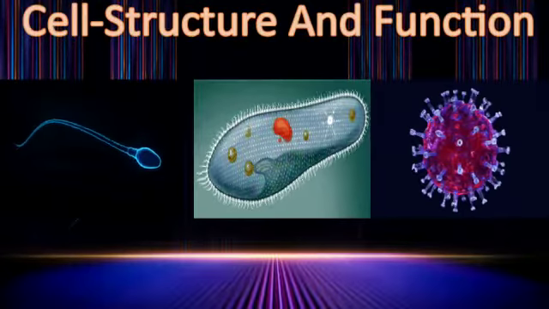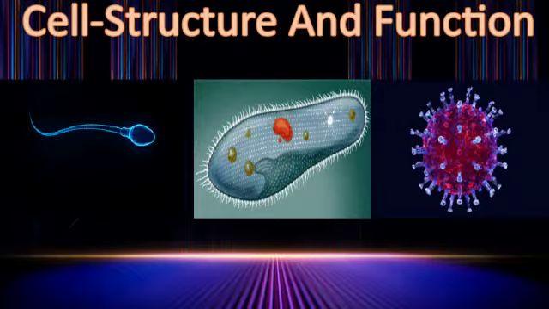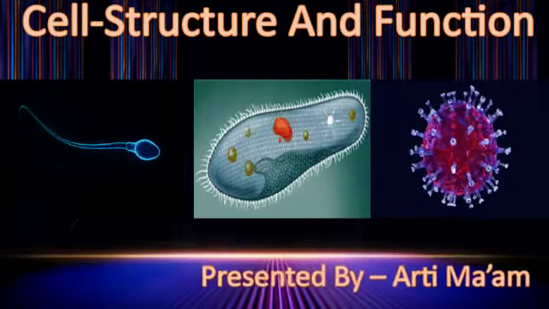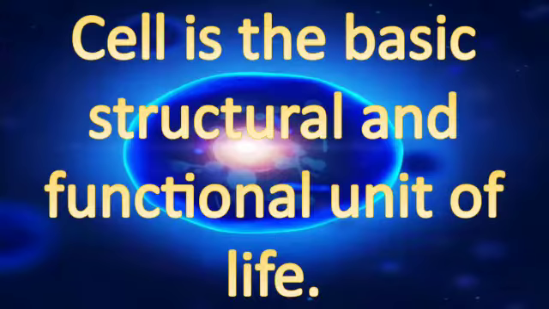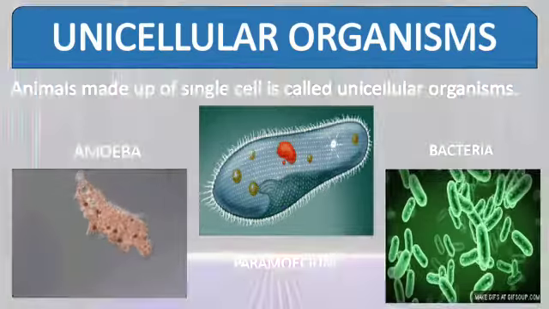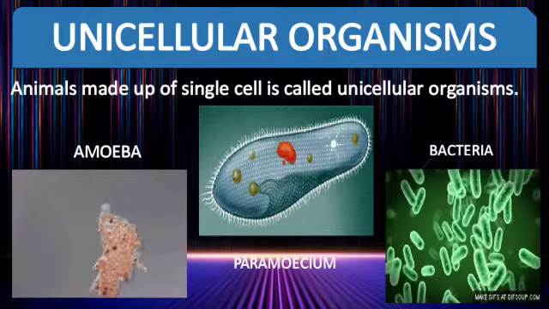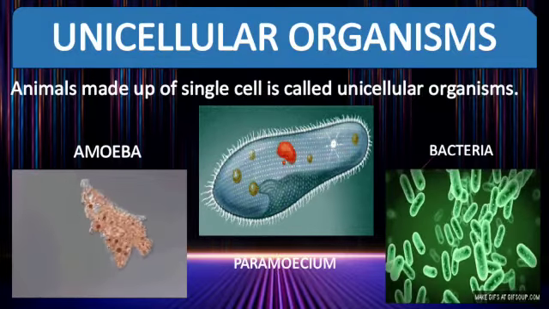We are studying chapter number 8, Cell, Structure and Functions. In the last video, we have studied about cell. Cell is the basic structural and functional unit of all living organisms. We have studied about the instruments for studying the cell. Today we will study about unicellular and multicellular organisms.